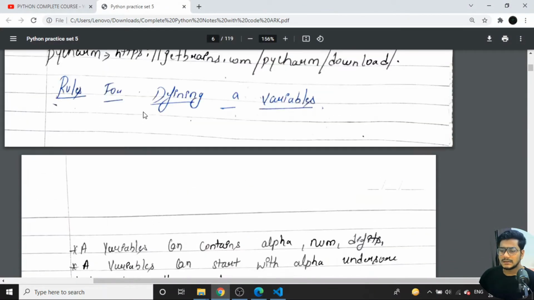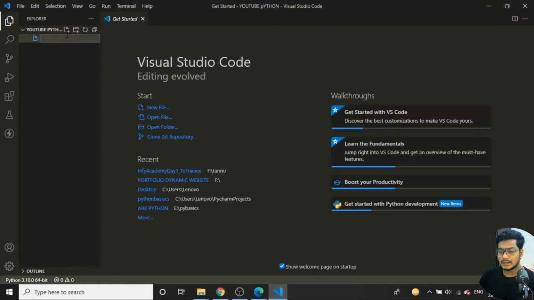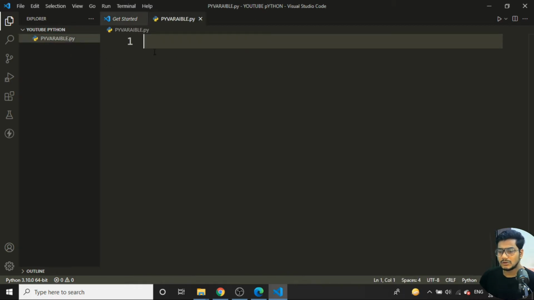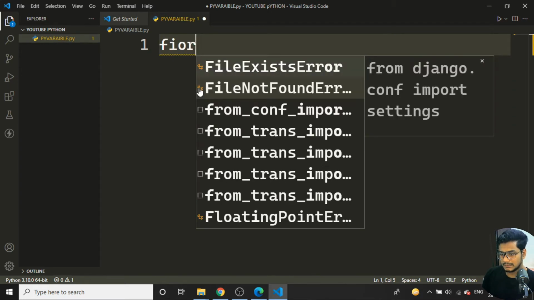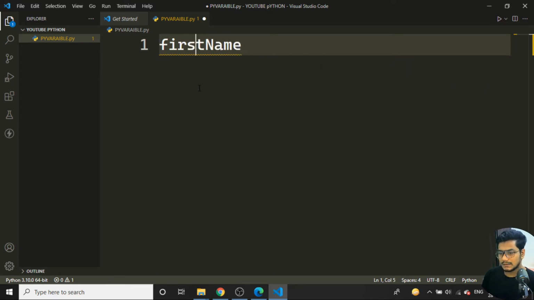There is something called variables. Variables are like containers, where you store a particular value inside it. Suppose I create a file, I'll name it variable.py. The extension should end with .py. Let me zoom in a little bit. Suppose I'm giving a variable name, I'll give the variable name as first name.